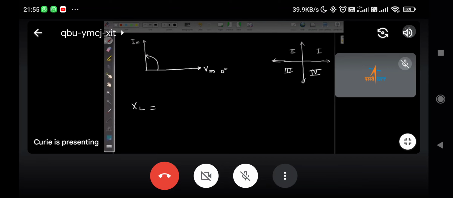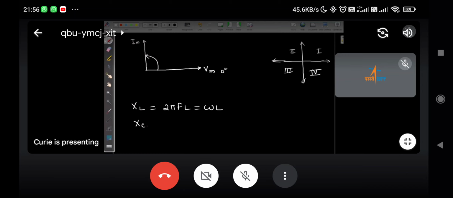What is XL? 2 pi FL, sir. 2 pi FL, or in another way what can we write? What is this 2 pi F? It is omega, the angular frequency. So XL equals omega L. And similarly, Chandru.